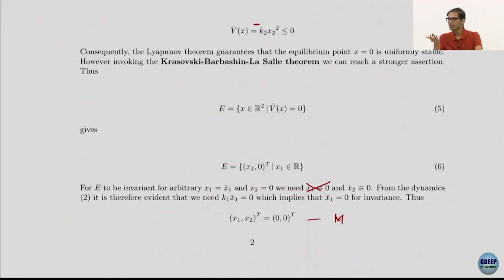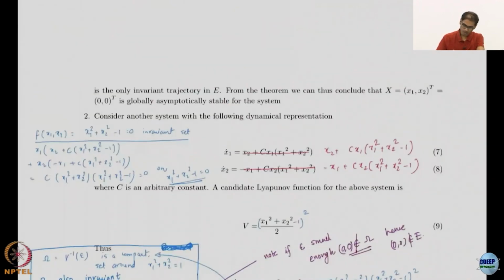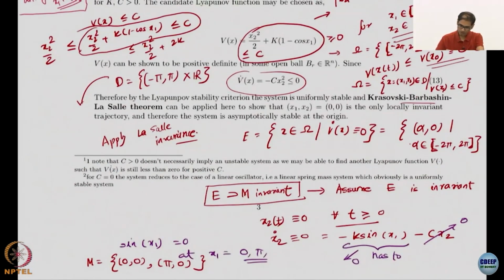Here, M is exactly the equilibrium, so obviously the equilibrium is the limit point in this case. And here also for the pendulum case, you can see that you had these two points, which are again equilibria.